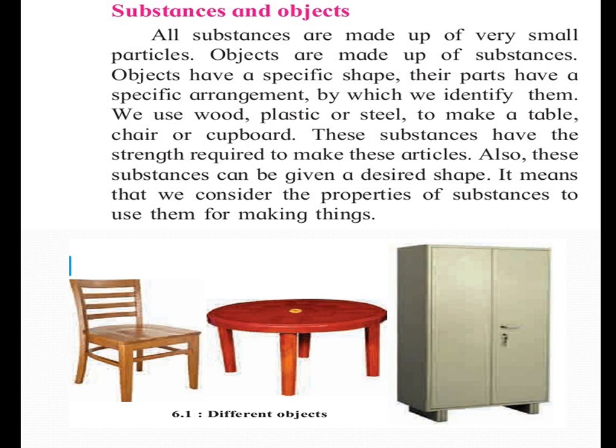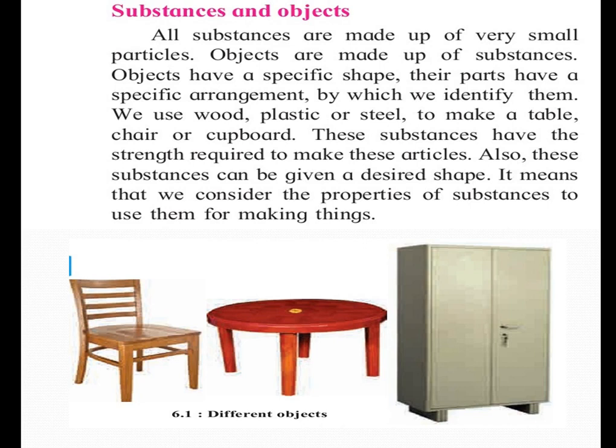Now we will talk about the substances and objects. We can see that all substances are made up of very small particles, and objects are made up of substances. We can see pictures of different objects.